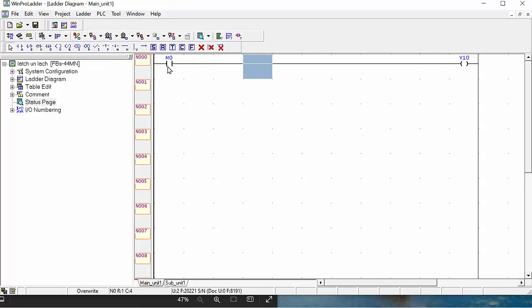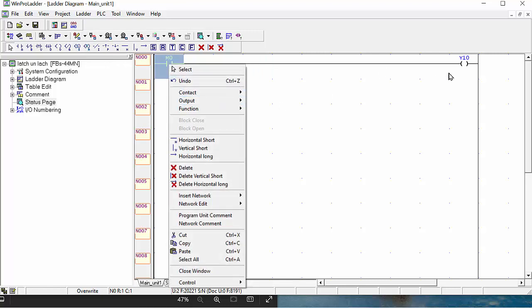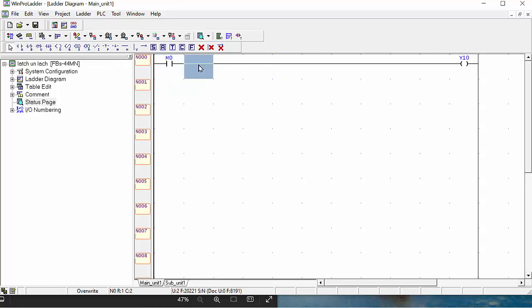Okay, and next, how can we make this work? If we use an internal memory, no problem. We can just right click and make it on and off. This will run. But how can we hold this Y10? Same as with the set and reset command. This is also similar, the latch and unlatch program, but a little different. Some people like this ladder style, and some people make it with set and reset.